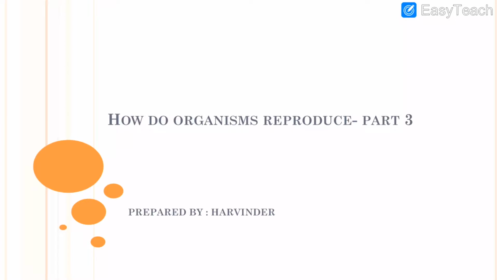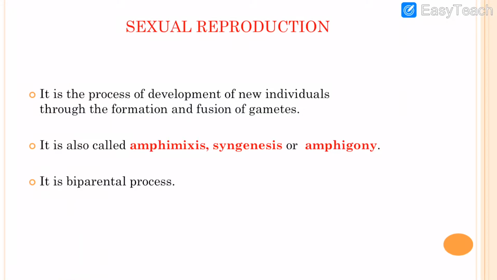Dear students, in the previous lecture we studied vegetative propagation and asexual reproduction. In this lecture we are going to discuss sexual reproduction in organisms. Sexual reproduction is a biparental process in which new individuals are produced through the fusion of gametes. It is also known as amphimixis, syngenesis, or amphigony.